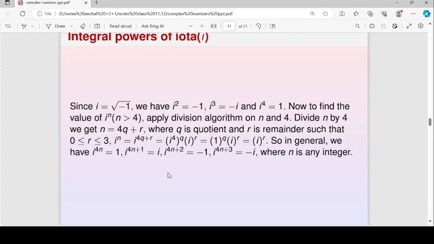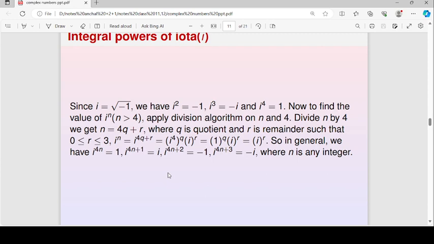Now if we want to find higher powers of iota where n is greater than 4, we have to apply the division algorithm on n and 4. If we divide n by 4, we get n equal to 4q plus r, where q is the quotient and r is the remainder, such that the remainder lies between 0 and 3. Iota power n will be iota power 4q plus r, which is iota power 4q into iota power r. Iota power 4q can be written as iota power 4 whole to the power q into iota power r. We know iota power 4 is 1, so this will be iota power r.